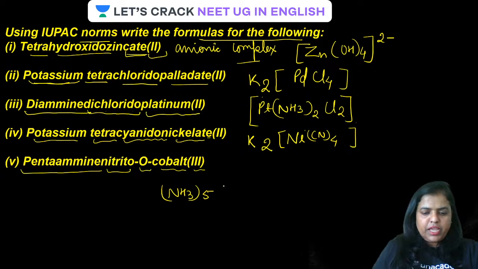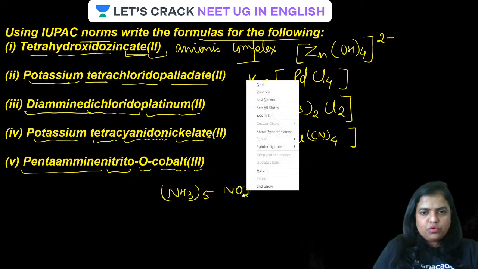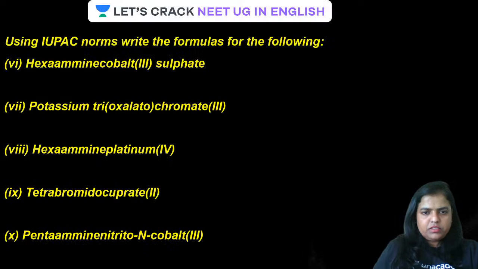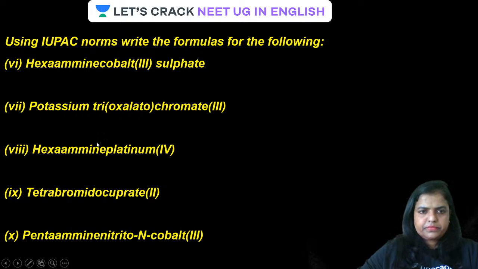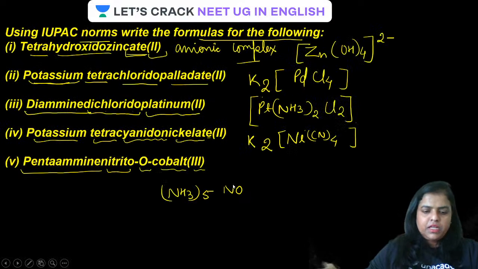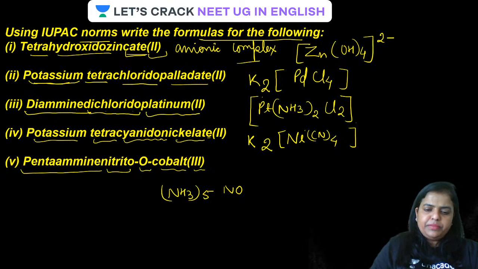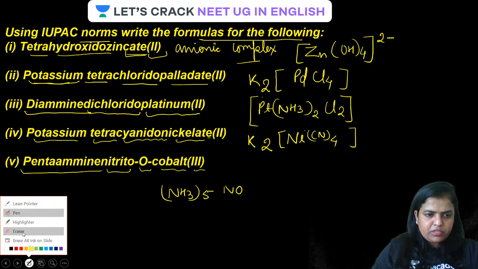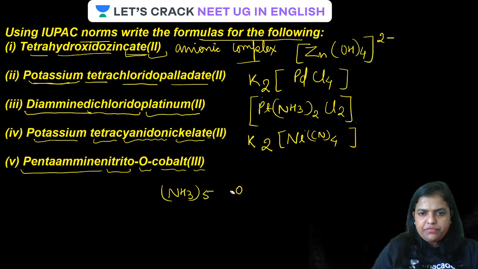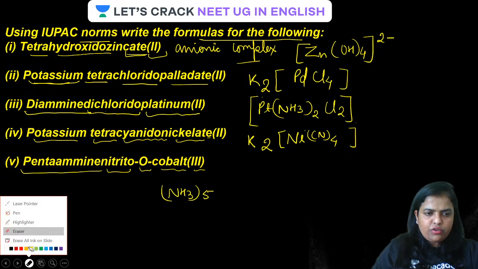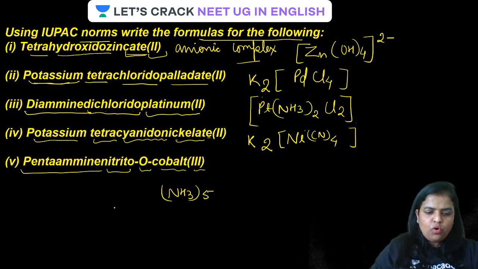Simply write down NO2. Let me take an eraser because O is there. If it is O, this nitrito will be written as ONO. Are you getting this? ONO.